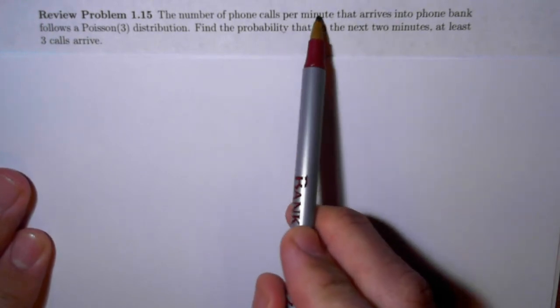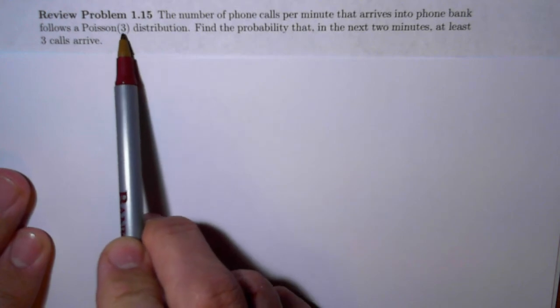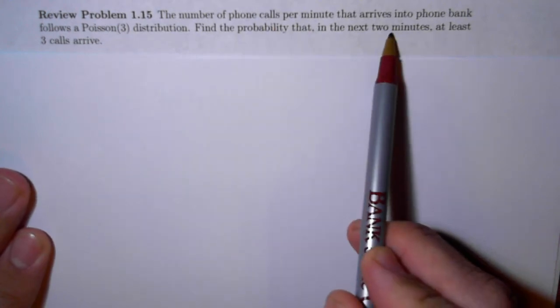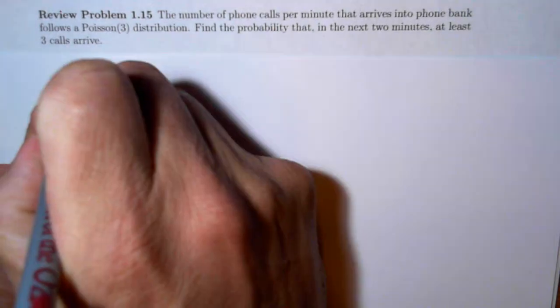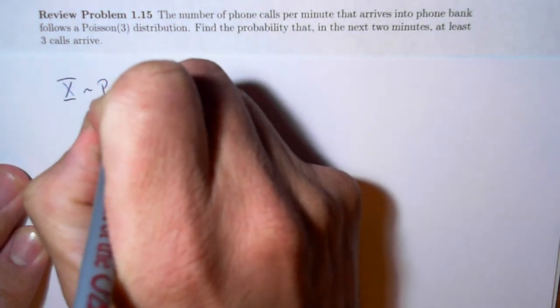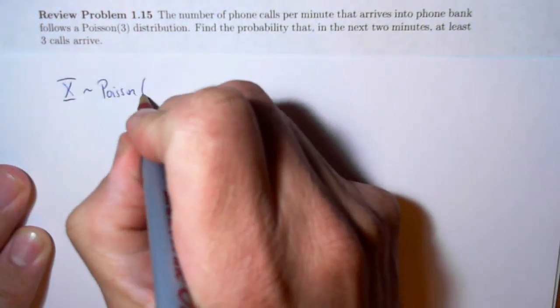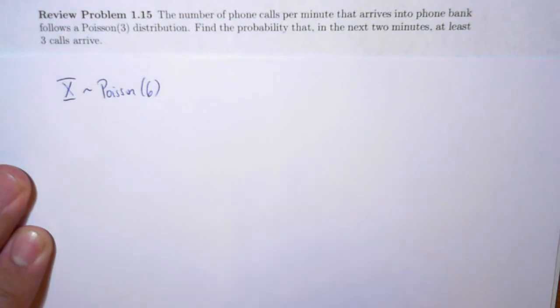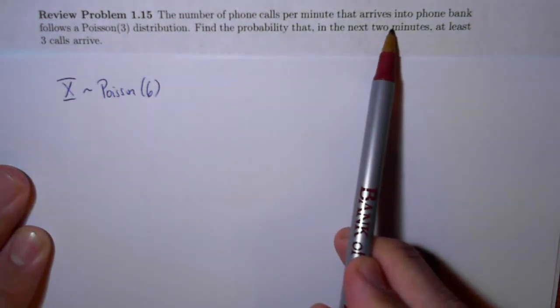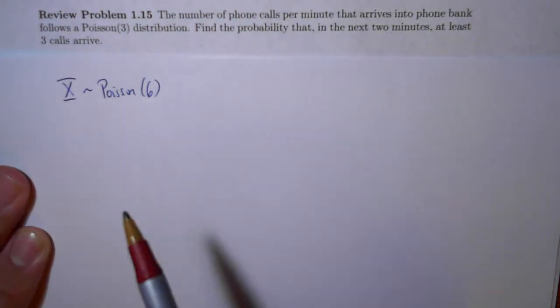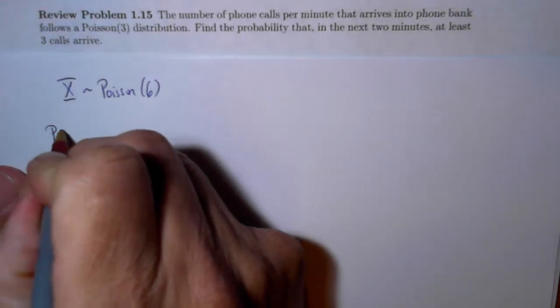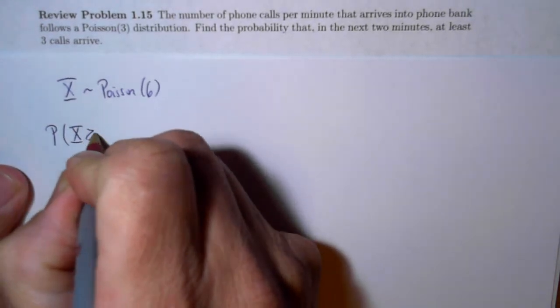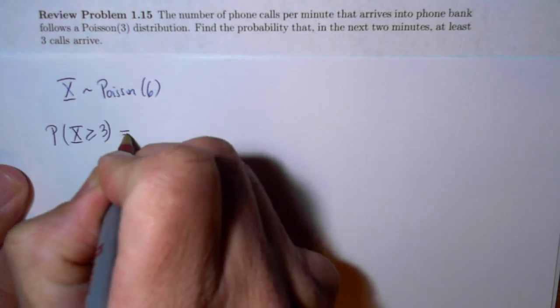The number of calls per minute follows a Poisson distribution with parameter 3. So for the next 2 minutes, the number of calls will have a Poisson distribution with parameter 6, because I'm looking at something that's 2 minutes long as opposed to just simply 1 minute long. So the question is, what's the probability that x is greater than or equal to 3?